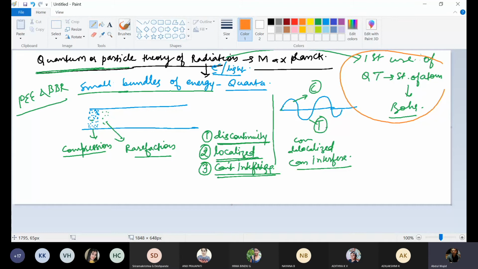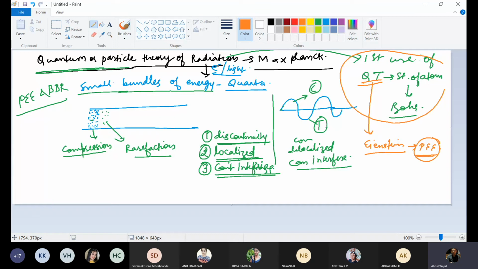Then Einstein used this quantum theory to explain the photoelectric effect. The photoelectric effect was explained by Einstein by using this quantum theory. This is also an important point, and you will be getting this question in your previous year's question papers of IIT JEE. So Einstein used this quantum theory to explain the photoelectric effect.